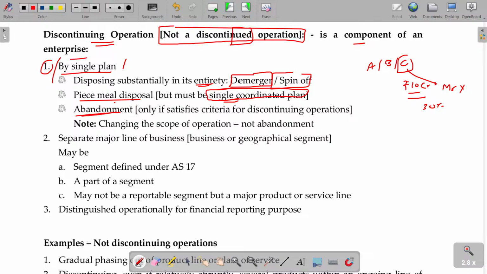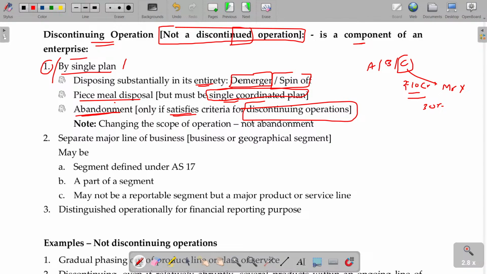Abandoned. Another one is abandoned. Whatever revenue that C division brings, I never bother. If it comes, okay. If there is a loss, I never bother. That's all about abandonment. I don't care to make it profitable subsequently by investing additionally. It counts only if it satisfies the criteria for discontinuing operations. In the case of abandonment, the criteria should be satisfied.